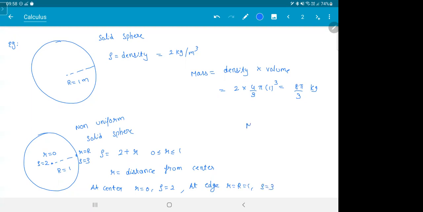So again, if I try to apply the formula, mass is equal to density into volume. Volume, I know. What is density? You get confused, we always get stuck there. Volume is 4 by 3 pi r cube. Density, we are clueless. Should I take 2? Should I take 3? What value should I take? So this is what will happen.